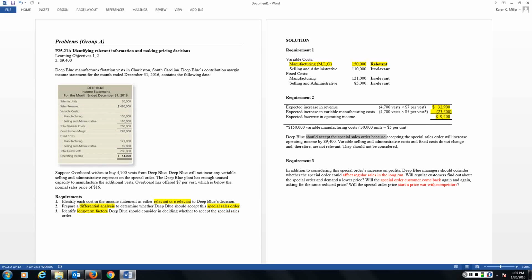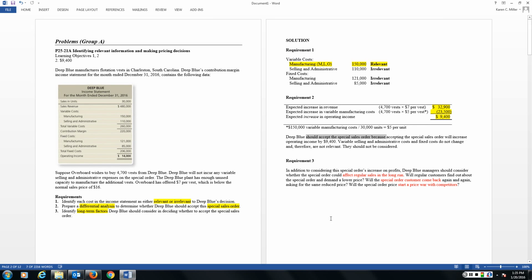If I'm a price setter in the market and I just have so much control over this market and this product that I can do that, would I? And then consider, is the special order customer likely to come back again and say, well, you did this for me once before, would you do it again? Then it's no longer a special order decision.